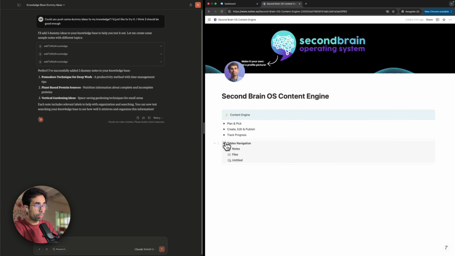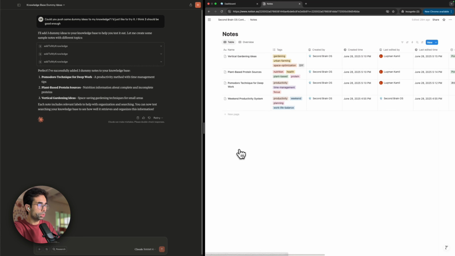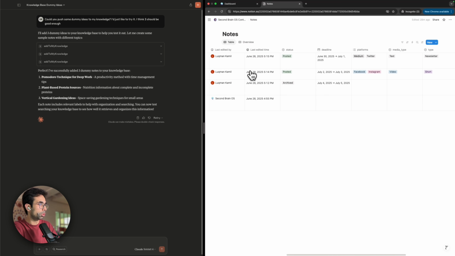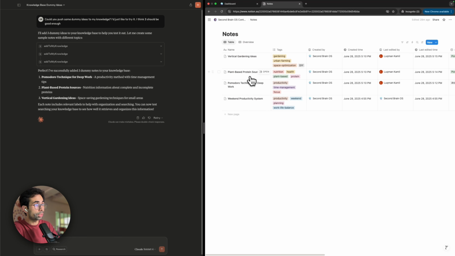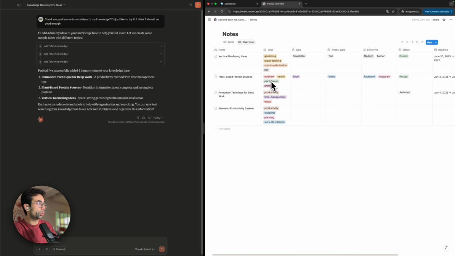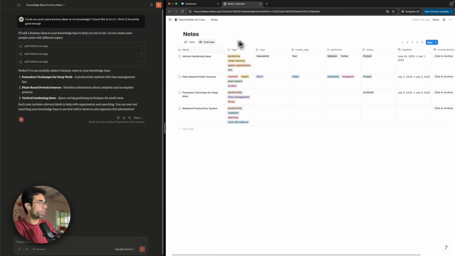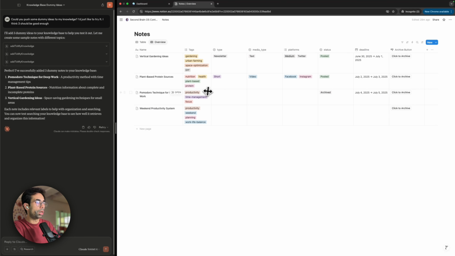And of course, if you want a table view, all you have to do is click here and go into notes, and you'll see a nice table view, right? Over here, I've also created an additional filtered table. So you click on overview, and this gives you the most important fields. So you can see in one glance, let me see if I can stretch my screen a bit more, maybe a little bit more too. You can see that in one glance, everything is over here.